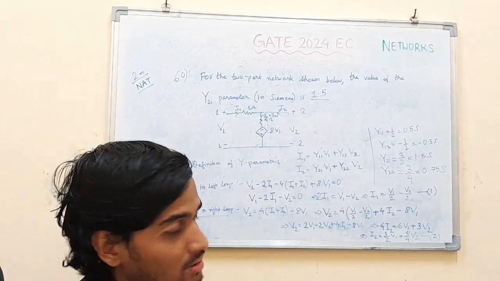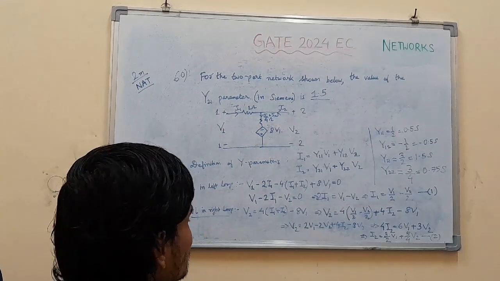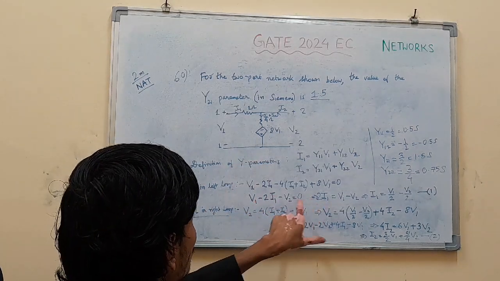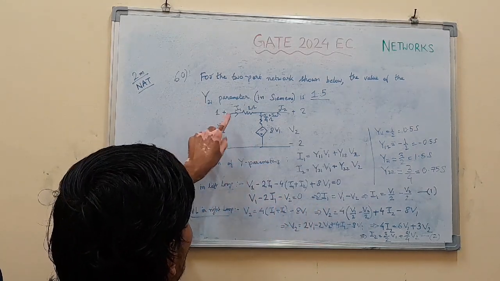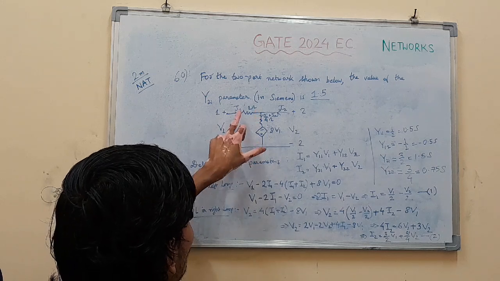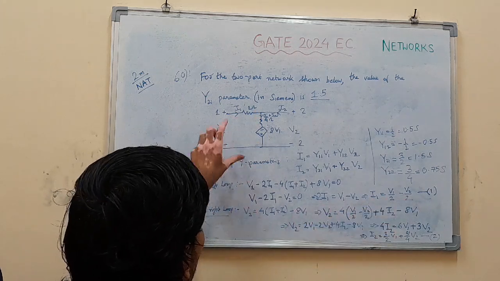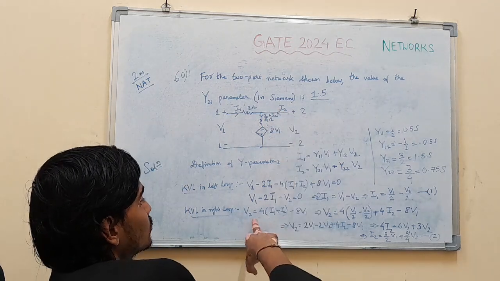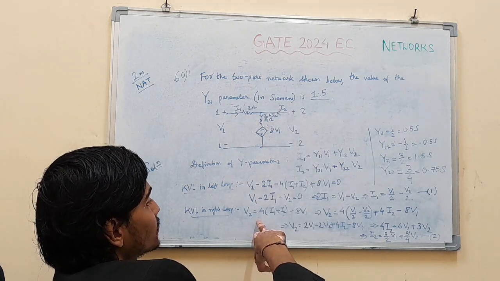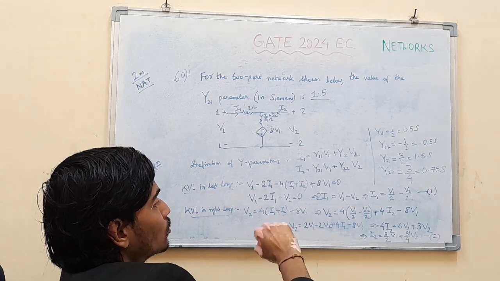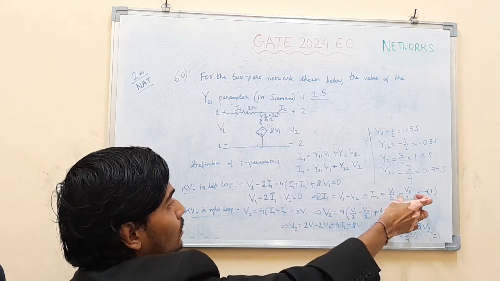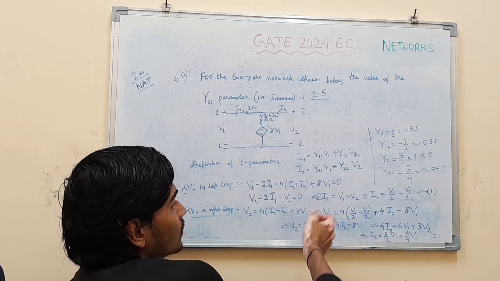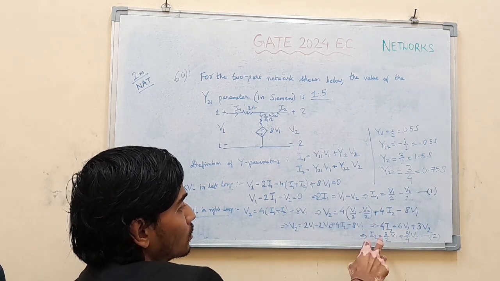I've shown the detailed steps. First, applying basic circuit analysis, KVL in the left loop to obtain I1 in terms of V1 and V2: V1 minus 2I1 minus V2 equal to 0. Next, writing KVL in the right loop, we obtain a relation between V2, I1, I2 and V1. Now substituting I1 in terms of V1 and V2 from equation 1, we get I2 in terms of V1 and V2.